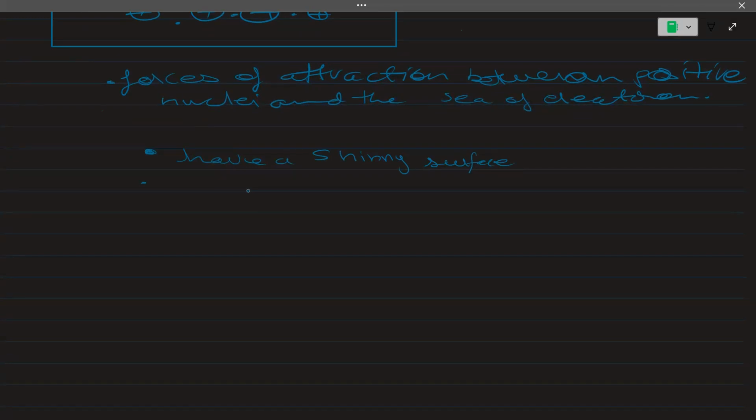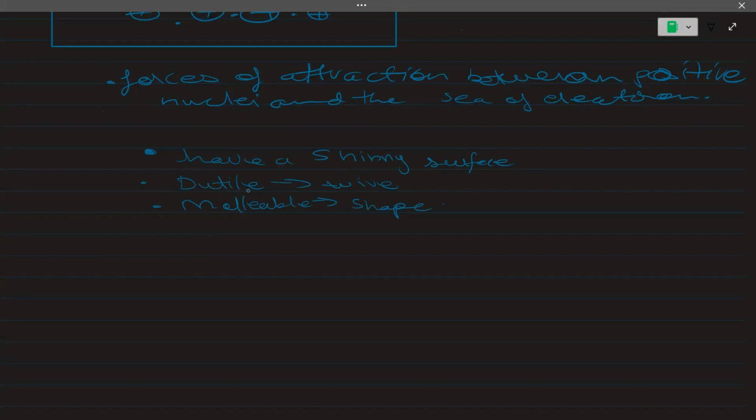With this, they are also ductile, which means that they can be turned into wires, and they are malleable, which means that they can take any shape when force is applied.